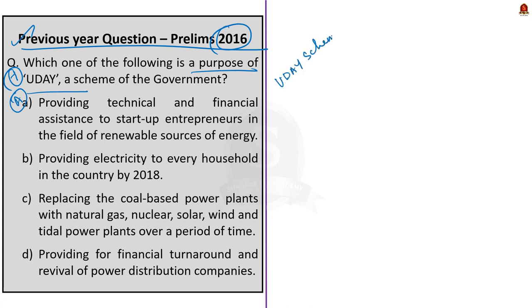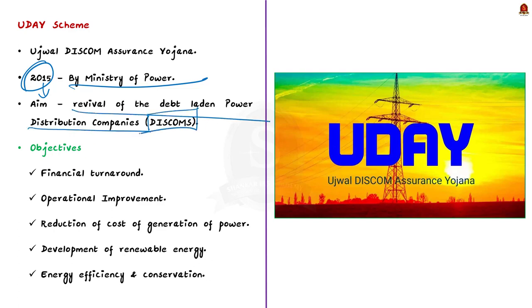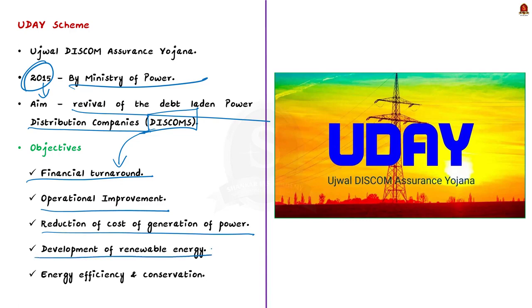See, Ujjwal Discom Assurance Yojana, which is shortly known as Uday, is a scheme which was introduced by the Ministry of Power in 2015. Why was it introduced? It was introduced for the revival of the debt-laden power distribution companies, which is shortly known as DISCOMs. Apart from this, the scheme also envisages financial turnover, operational improvement, and reduction of cost of generation of power of the power distribution companies. Also, it strives for development of renewable energy and energy efficiency and conservation.